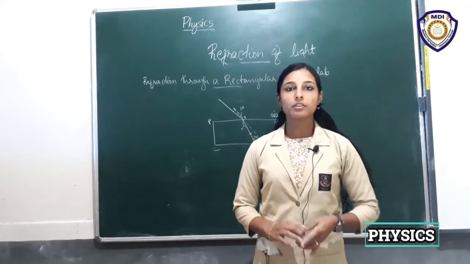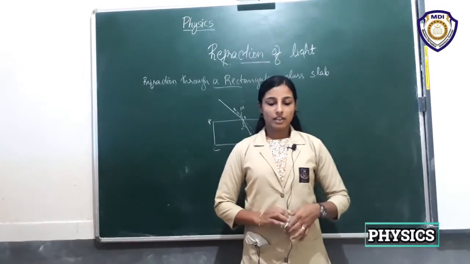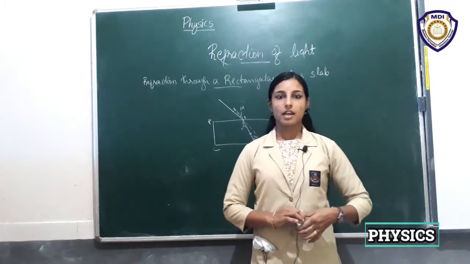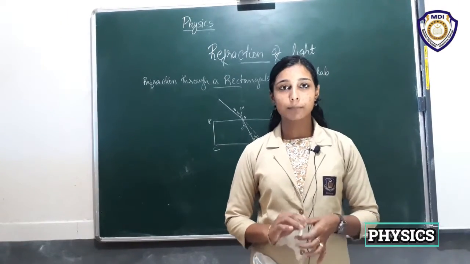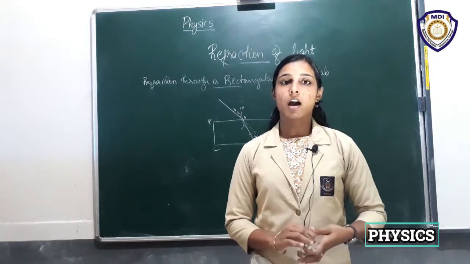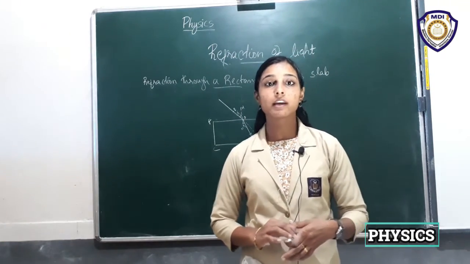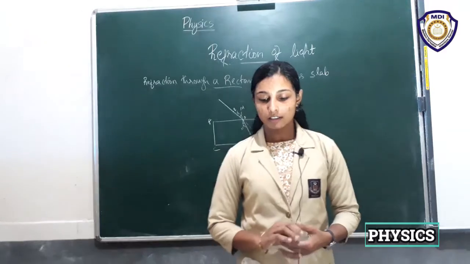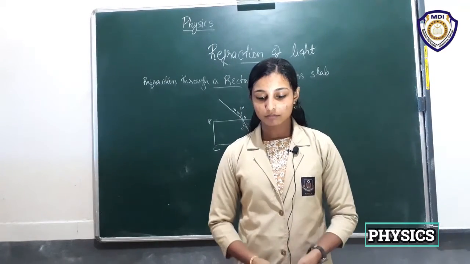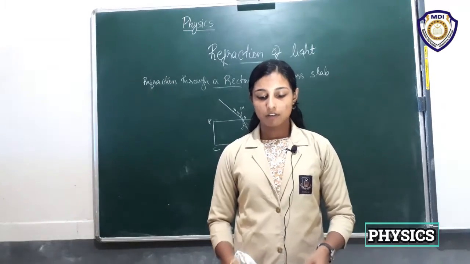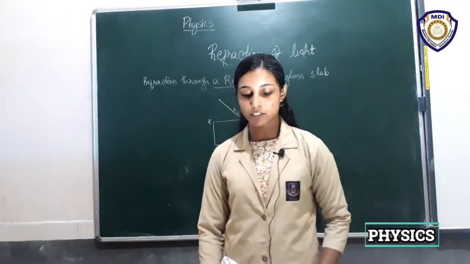Now we have to look at the refraction through a rectangular glass slab. Activity 10.10 shows how refraction happens through a rectangular glass slab. You can do this activity on your own. Now just look into that activity.